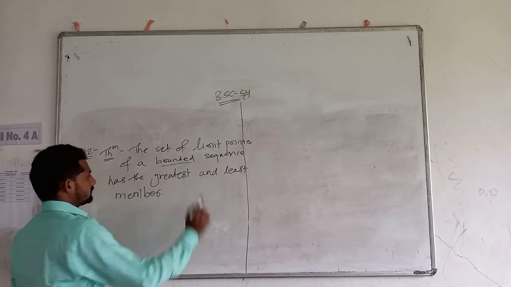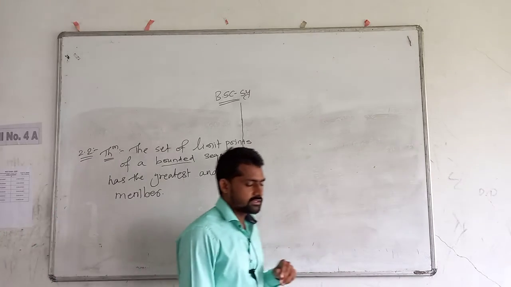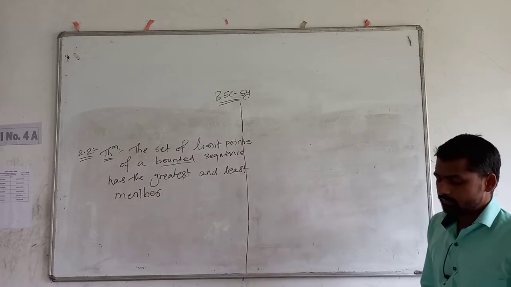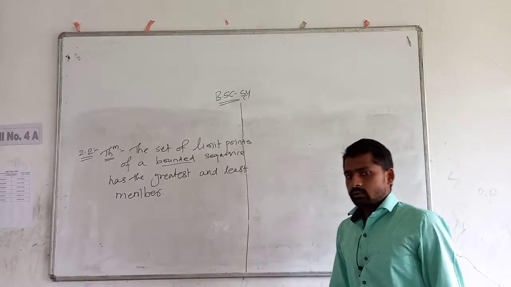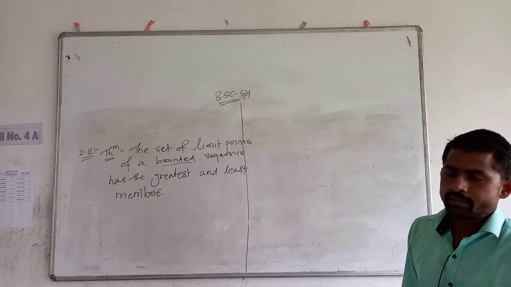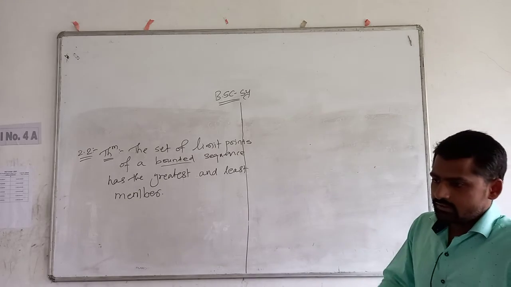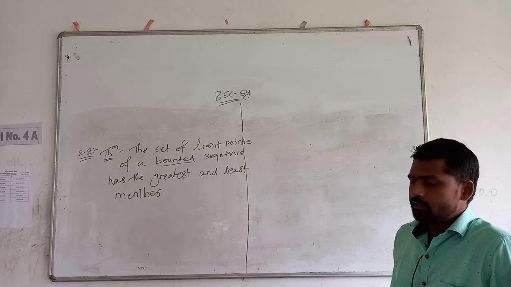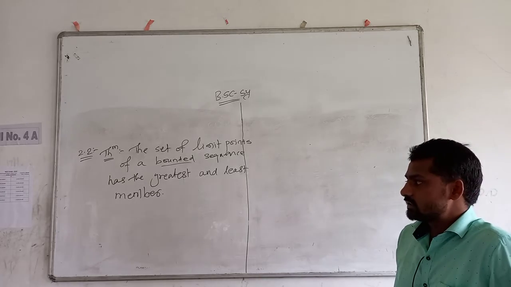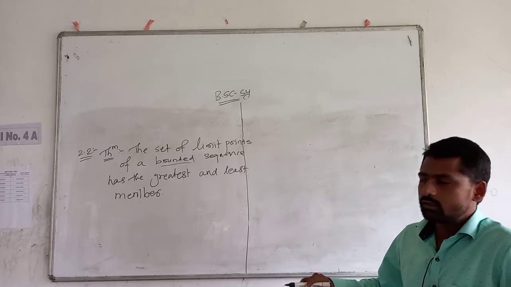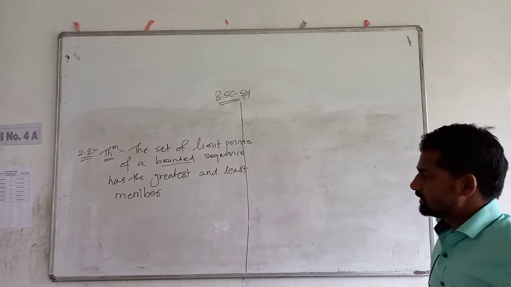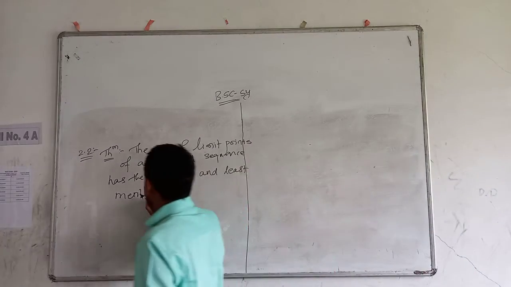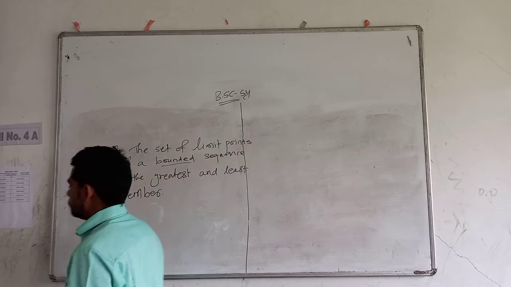Given that this sequence is a bounded sequence, therefore its range is also bounded, and if the sequence is bounded then its supremum and infimum must exist. They may or may not belong to the set, but in a sequence, if the sequence is bounded, then it must have a greatest and least member.